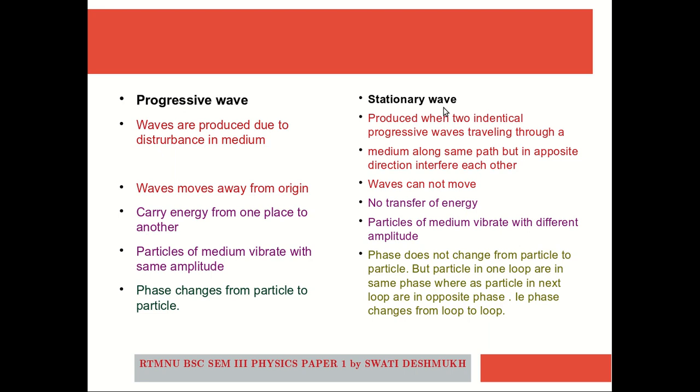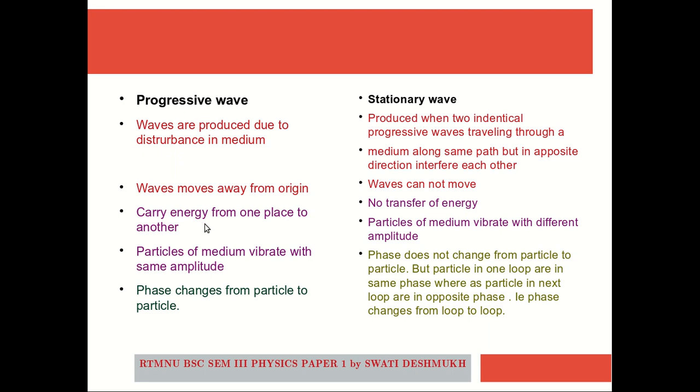It results in the formation of stationary waves. A progressive wave moves away from the origin, whereas a stationary wave is stationary. It cannot move into space. As it can't move from one position to another, it is not transferring any kind of energy. But a progressive wave is known to carry energy from one place to another.